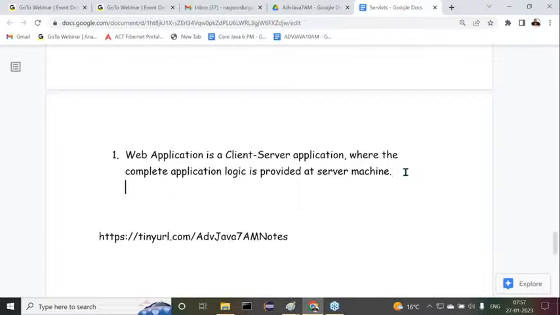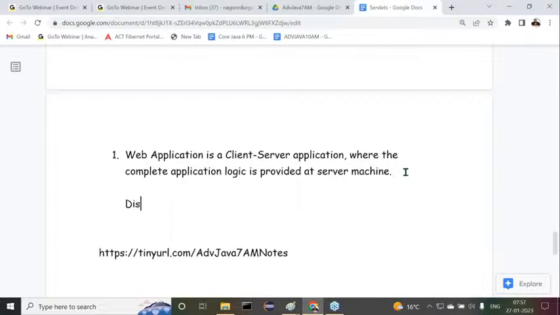But whereas, observe carefully, what is a distributed application now?